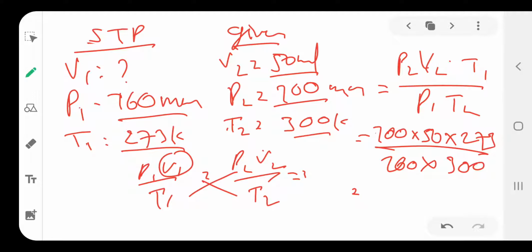Then we calculate and get 41.90 ml. So that is the V1 value.